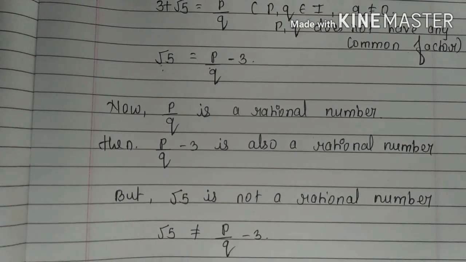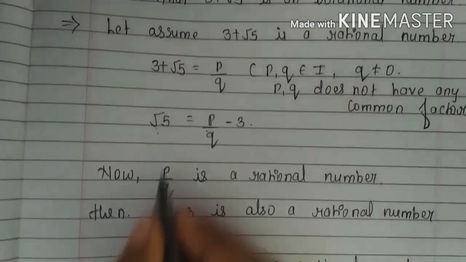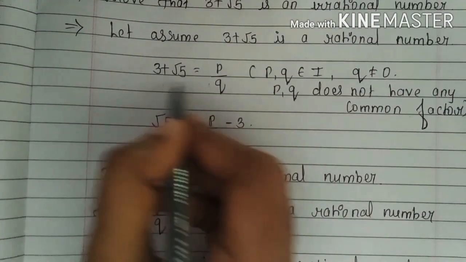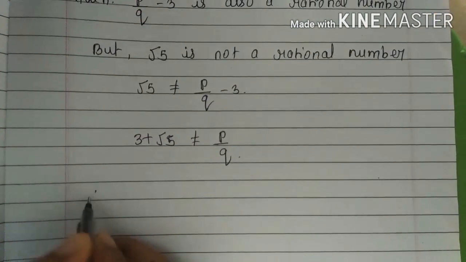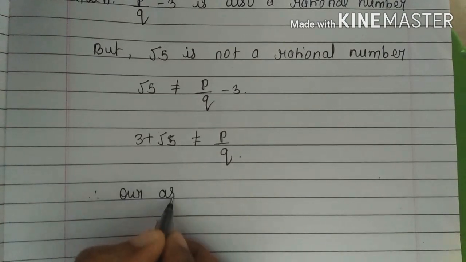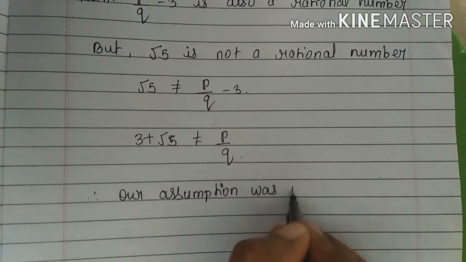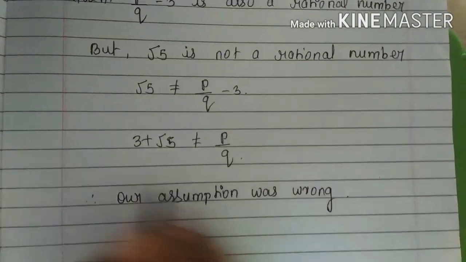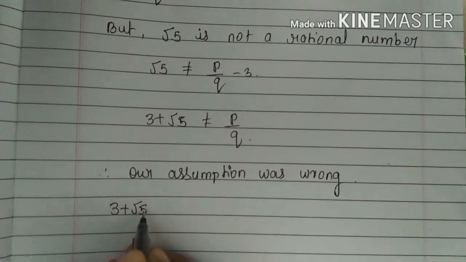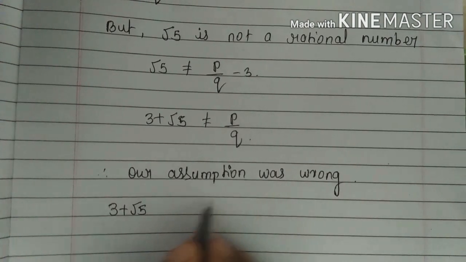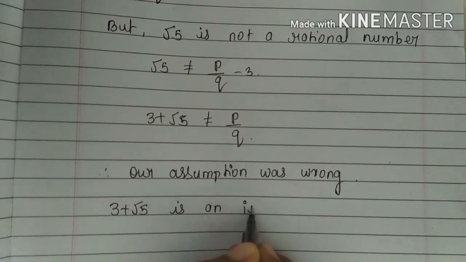That means 3 plus root 5 is also not equal to P upon Q. That means our assumption was wrong. What we have assumed is that 3 plus root 5 is a rational number. If our assumption is wrong, that means 3 plus root 5 is an irrational number.